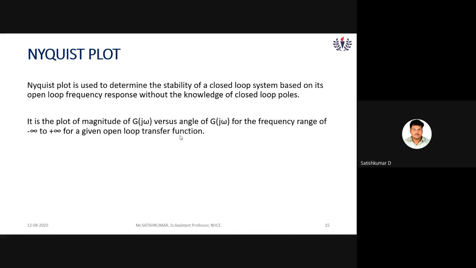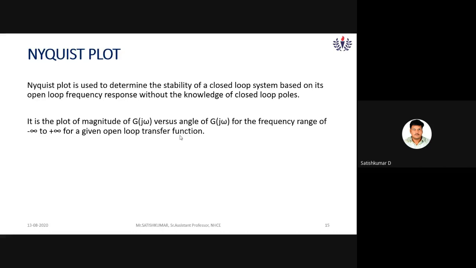I don't know the closed loop poles, but from the open loop frequency response, I am going to find out the stability of the closed loop control system. This technique is the Nyquist plot or Nyquist stability criterion.